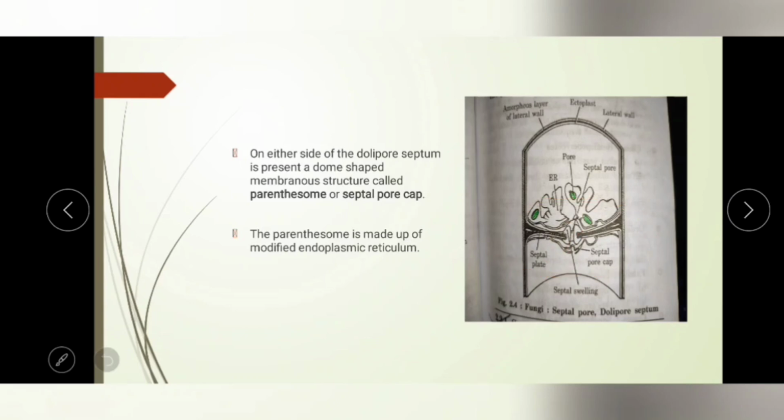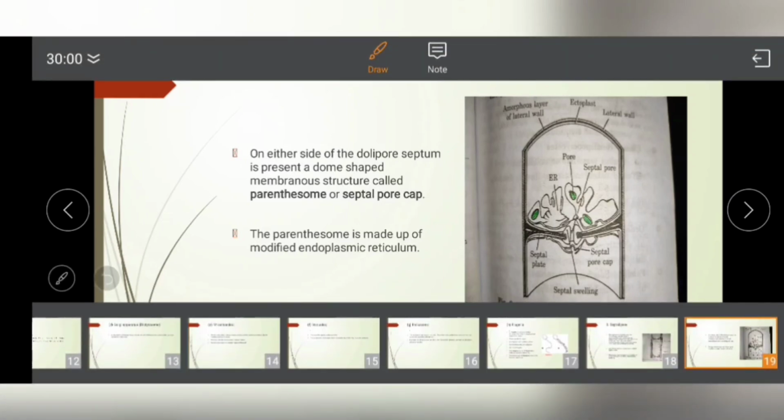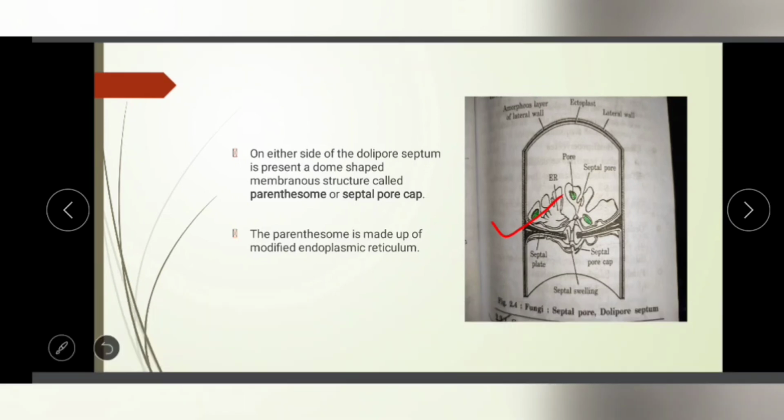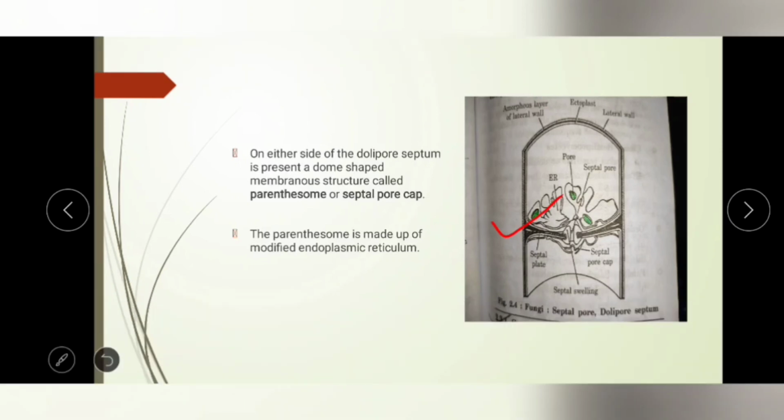On either side of the dolipore septum, a dome-shaped membranous structure is present, called the parenthesome. Dolipore septum means more than one septal pore is present in this hypha. So in this dolipore septum, a dome-like structure is present. It is called the parenthesome or septal pore cap. The parenthesome is made up of endoplasmic reticulum.